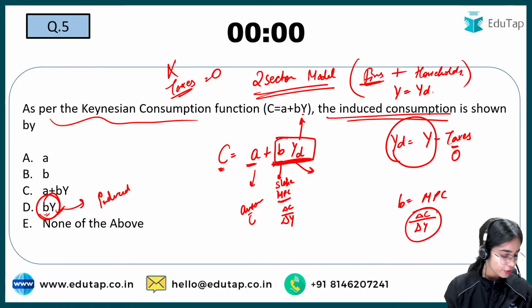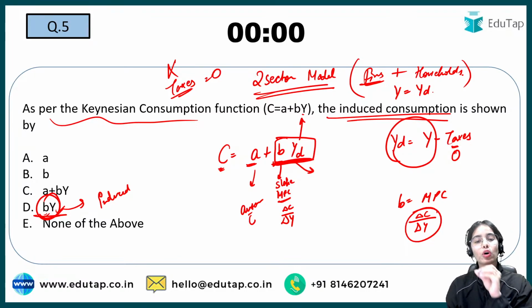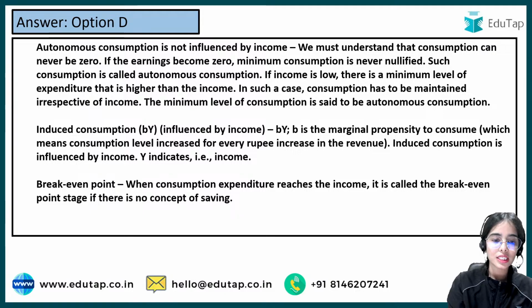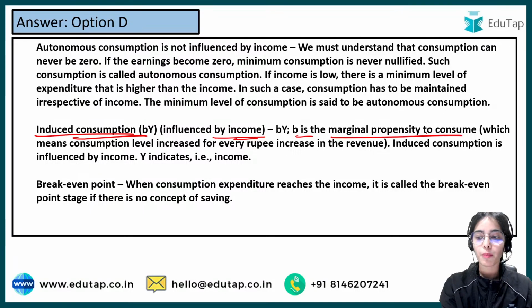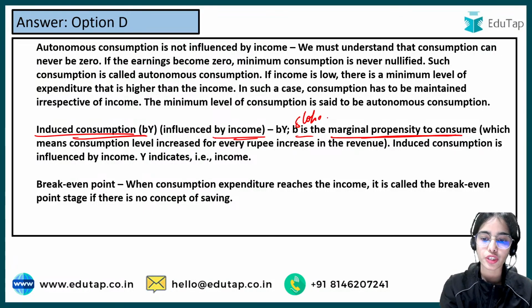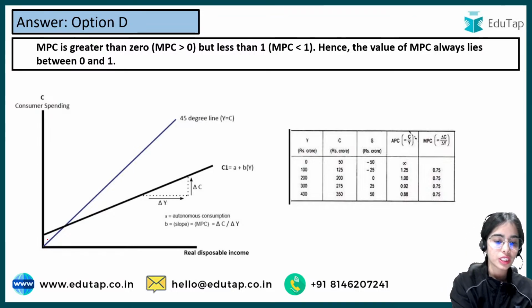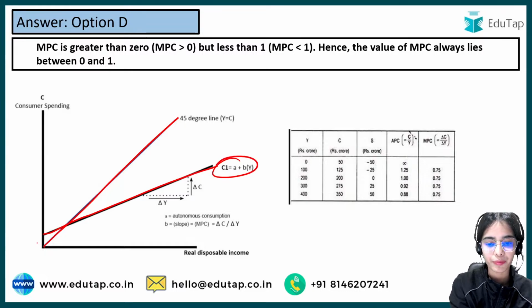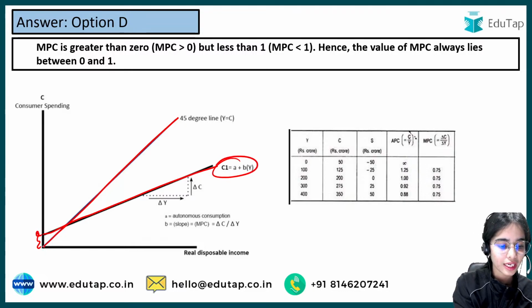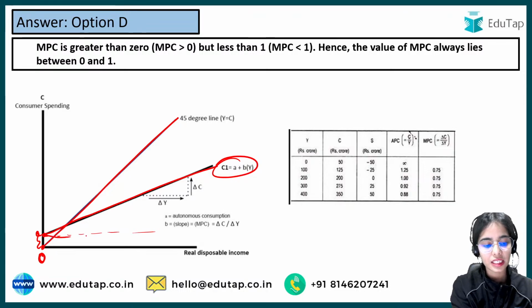I hope you will remember that BY is the induced consumption that depends upon the income level. Induced consumption is influenced by income. B is the marginal propensity to consume, the slope, multiplied by the level of disposable income. This is the level of income and this is the level of consumption. This is autonomous consumption that does not depend upon the level of income. Even if the level of income is zero, there will be this level of consumption.